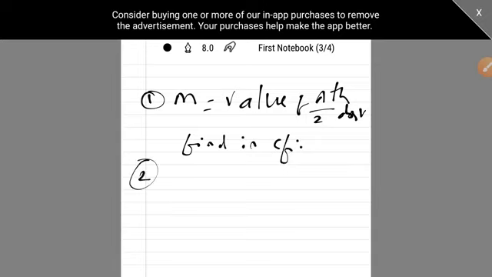Then step 2 is to find this in CFI and select the class.